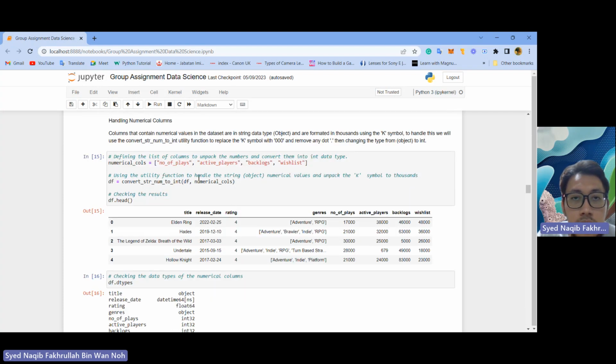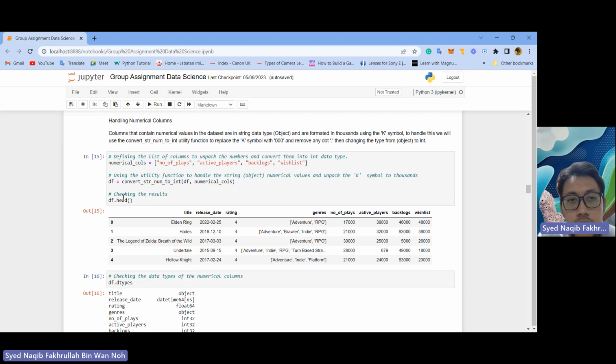So to change the K symbol into 1000, we can define the list column to unpack the numbers and convert them into int data type. Numerical columns equals to number of plays, active player, backlogs, and wish list. Using the utility function to handle the string object numerical values and unpack the K symbol to 1000, we just use df = convert_string_num_str_num_to_int(df[numerical_columns]).